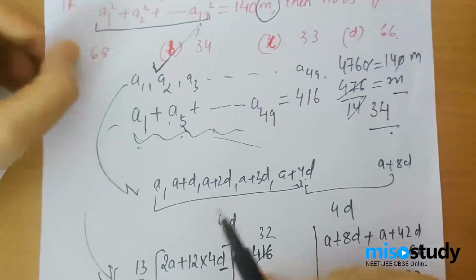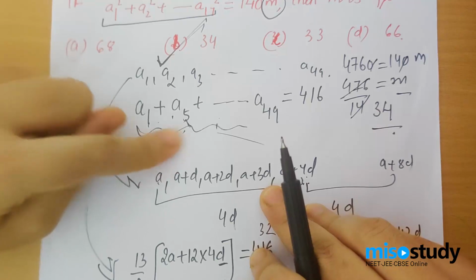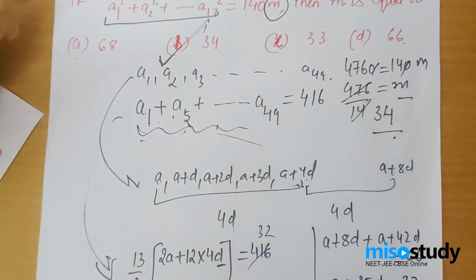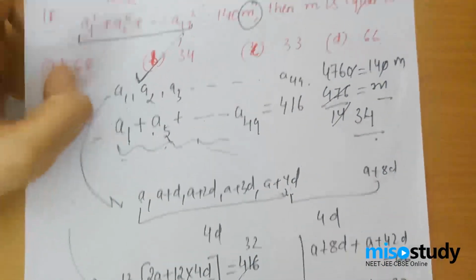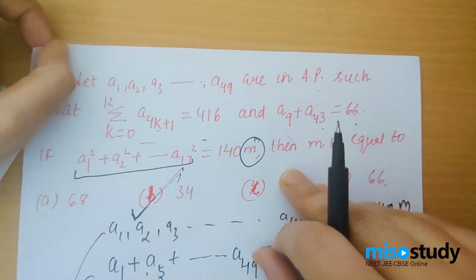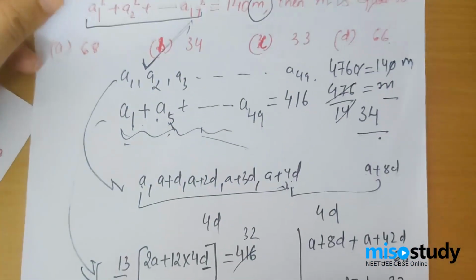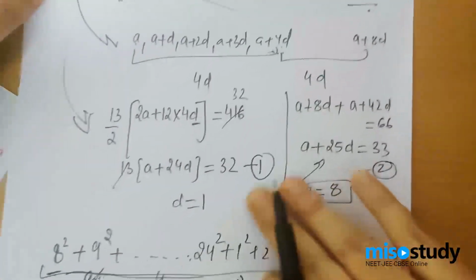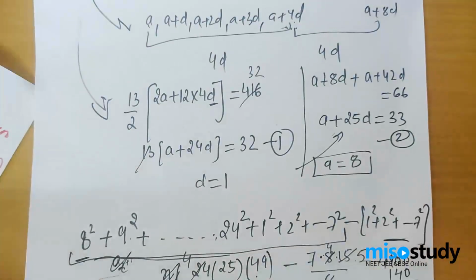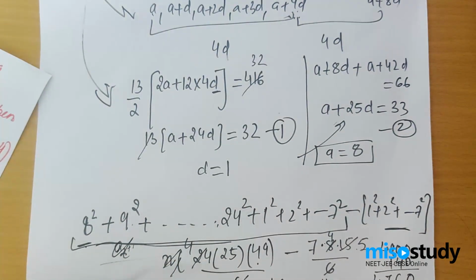There was just one trick, that once you are taking A1, A5, you have to take the common difference to be 4D. And the questions again were very, very simple. Even a student who is preparing for CBSE, who has prepared CBSE properly, can also do this question. This was so damn easy. So did you see what kind of questions these are? Have you got an idea on how the questions are being asked and framed in your IIT JEE Mains for the chapter sequence and series?